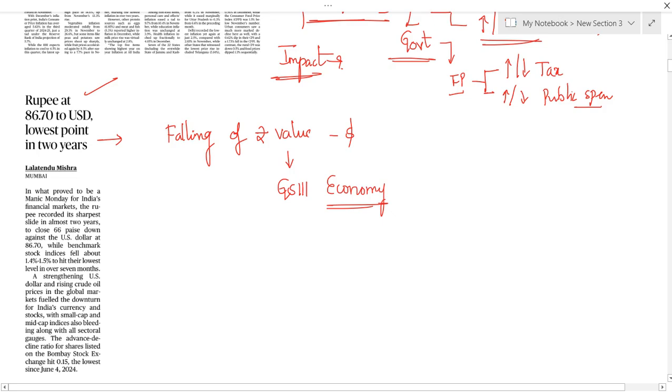So where exactly will we be seeing it? We have a concept called the value of rupee. In this value of rupee, we have three concepts. That is rupee appreciation. Next one is rupee depreciation. Next one is rupee devaluation.